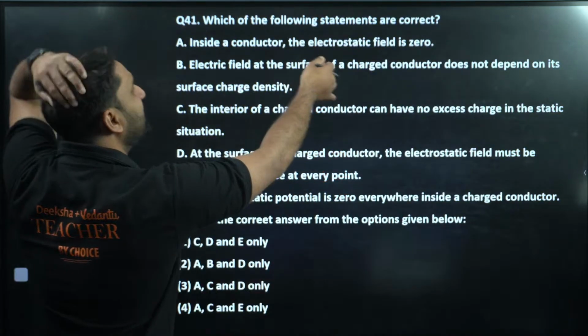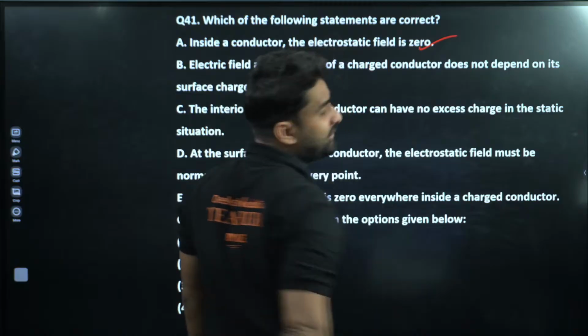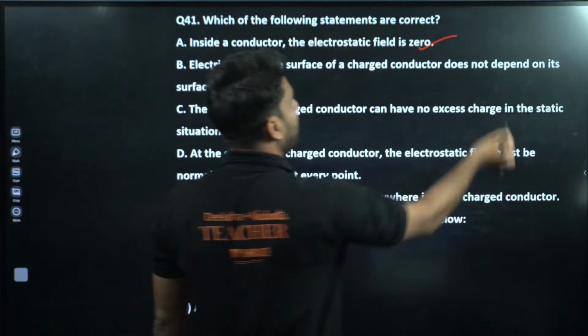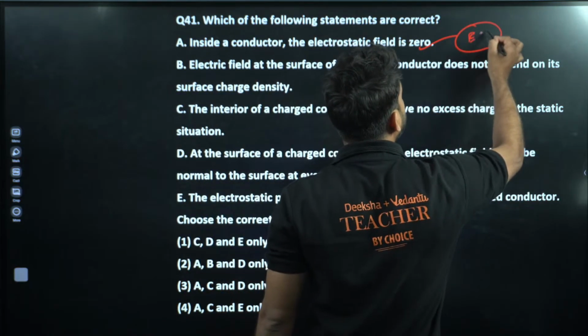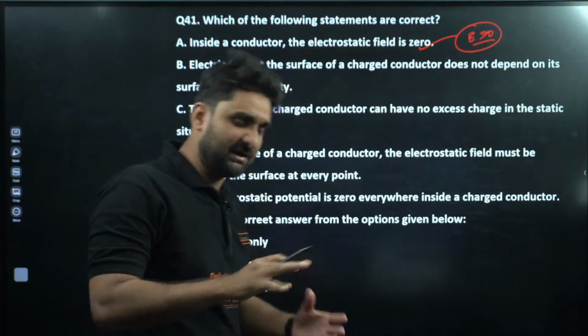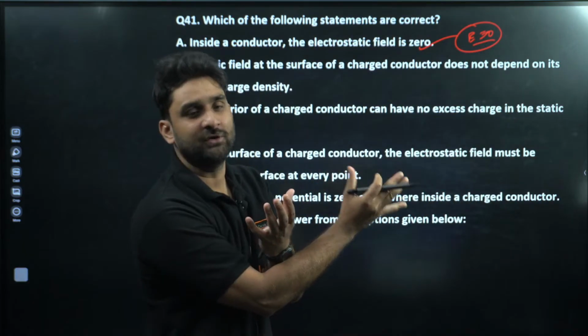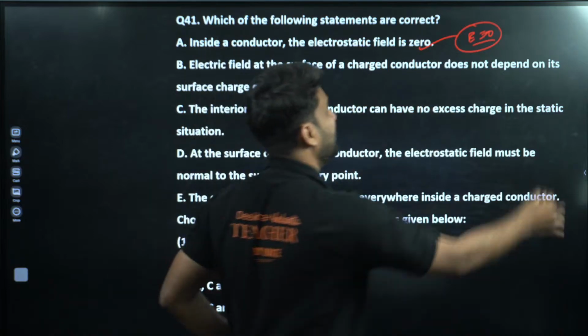Inside a conductor, the electrostatic field is 0. Of course, this is correct. Inside any conductor, the electric field is always 0 because electric charges are present only at the surface. So the electric field inside the conductor is zero; this is from the NCERT textbook.